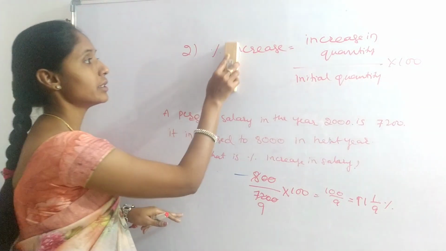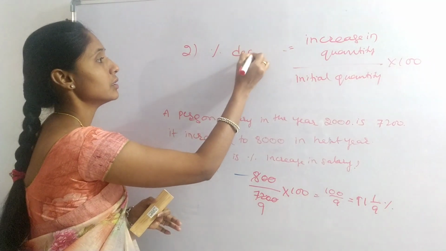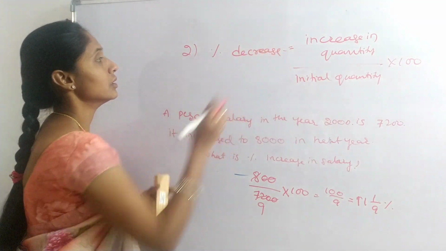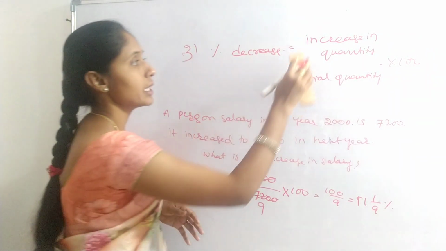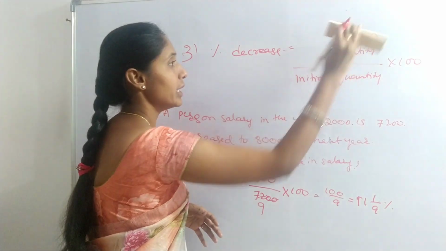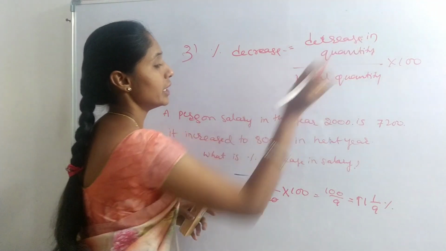Next, percentage decrease. Third one, percentage decrease. Same formula, decrease in quantity divided by initial quantity.